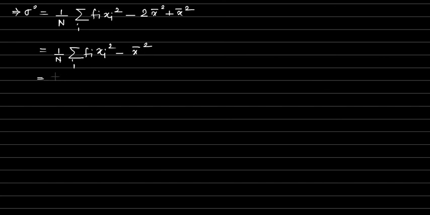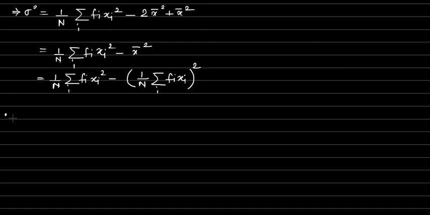If we now write the definition of x bar, x bar is nothing but 1 by N summation over i fi xi, whole square. So this is the working rule for finding the variance. While doing problems, we will use this formula to find the variance. Also, this will be helpful while doing the next one.